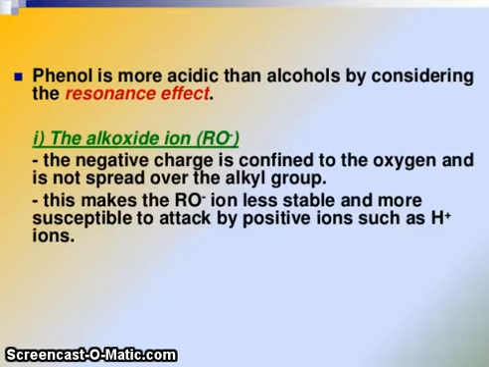In the alkoxide ion RO minus, the negative charge is confined to the oxygen and is not spread over the alkyl groups. This makes the RO minus ion less stable and more susceptible to attack by positive ions such as the H+ ion.